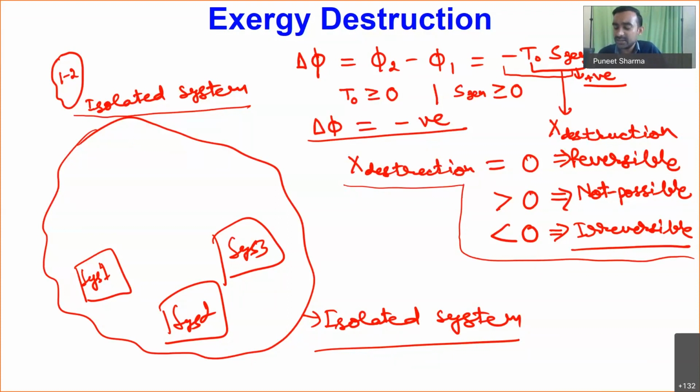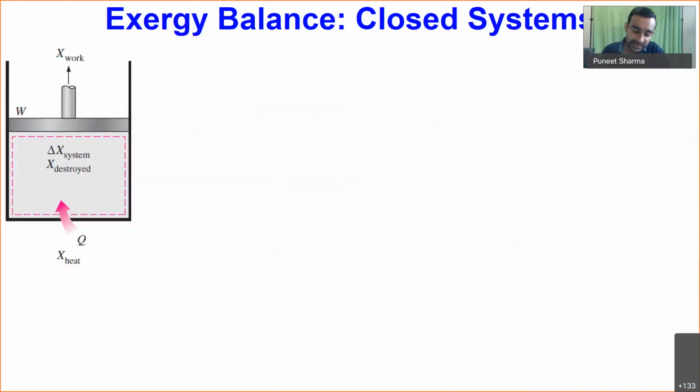We can see that if we are having entropy generation, that leads to destruction of the exergy as per the formulation of exergy. So that's why in principle we will always have destruction of exergy while some thermodynamic process is happening. Okay. Now, let me talk about exergy balance for different kinds of systems. So first we are talking about exergy destruction, exergy principle or exergy balance in case of closed systems.